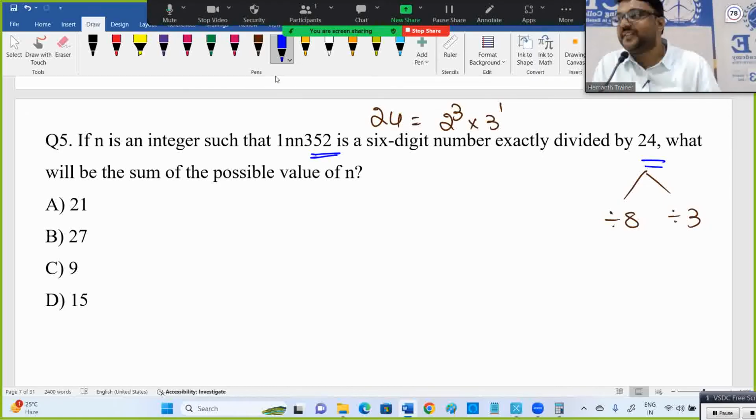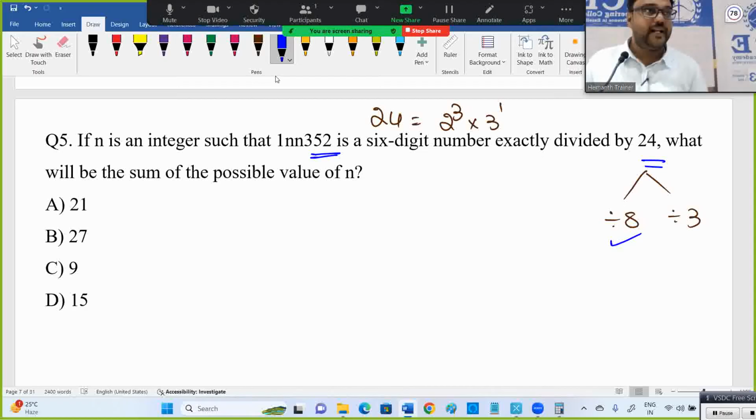Fine. Now divisible by 8 checks the last 3 digits. The last 3 digits are 352, and they are already fixed and we cannot change them. No need to check that. In fact, it is divisible: 352, 8 times 44. 8 fours are 32, remainder 3, bring down 2, 32, 8 fours complete. In fact, no need to check because it's already fixed. You cannot do anything.